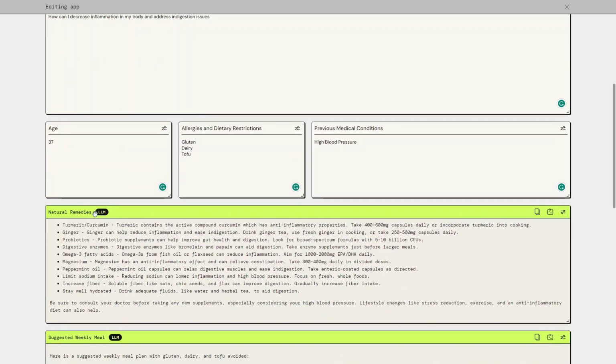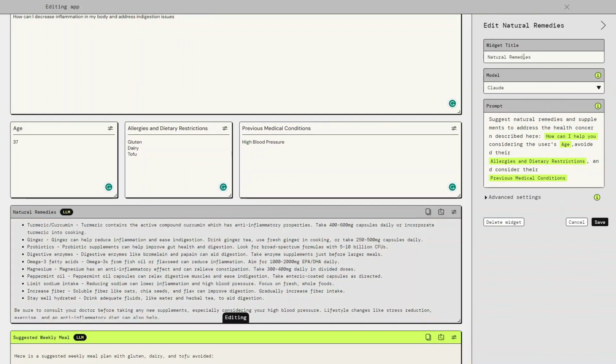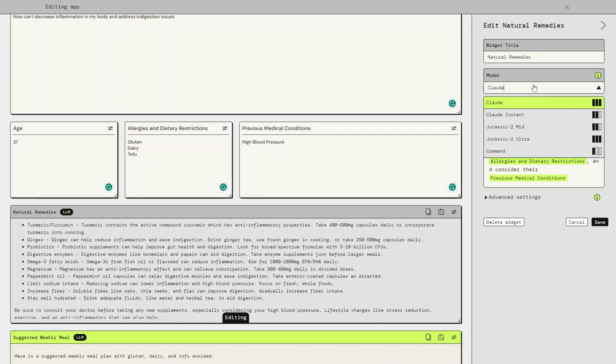These green ones that have the LLM label, this is a large language model output from the application. I also can edit it and customize it as I wish. I can give it a title. I can select the large language model that I want to use in the background. I can select between Claude, different types of Claude LLMs, Jurassic 2, and so on.